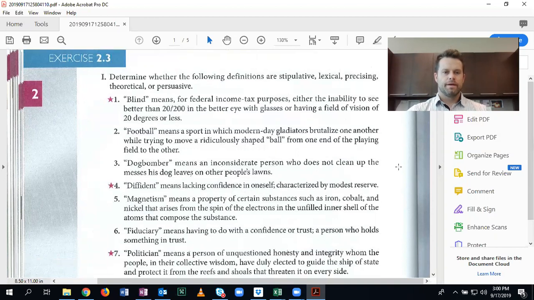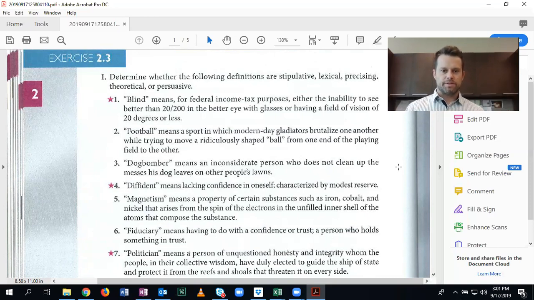Number two, football means a sport in which modern-day gladiators brutalize one another while trying to move a ridiculously shaped ball from one end of the playing field to the other. This is obviously not a very precise definition. It's not a lexical definition, one that you would find in the dictionary. Remember, stipulative definitions are definitions where you're creating a definition for the first time. So we know that football has already been defined. And so here, this is a persuasive definition.